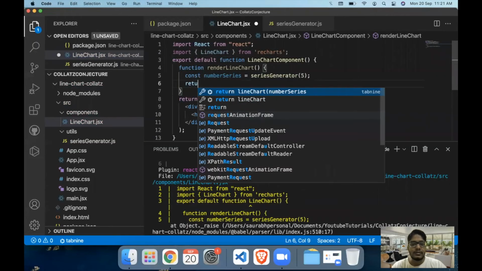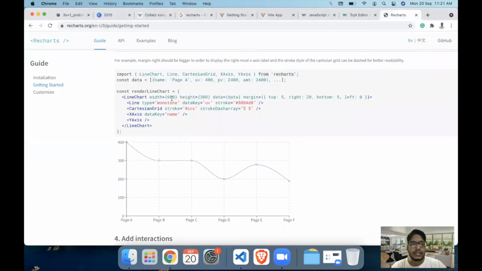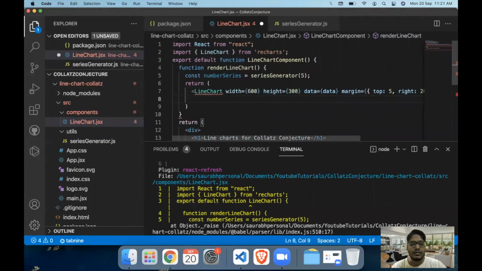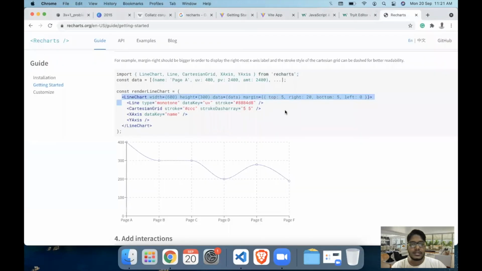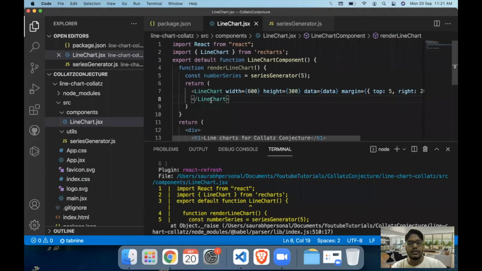So return the line chart component with some width and margin. The data we don't have right now, so we will create the data in some time. So we have the width, height, and other stuff. Now we need to work on the data part, right? Now the data is somewhat like this. You have the name, which is printed out on the x-axis, and you have the value which is visualized on the y-axis. Now in our case, the x-axis values will be the indexes of this series. So number series indexes values.